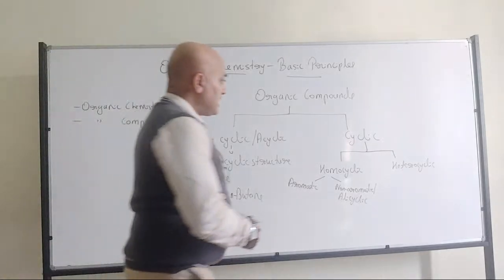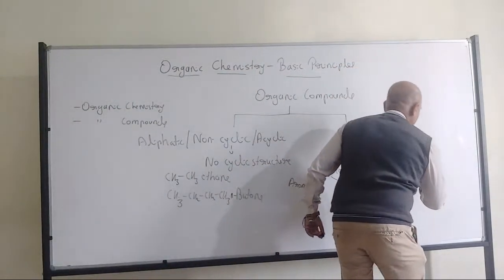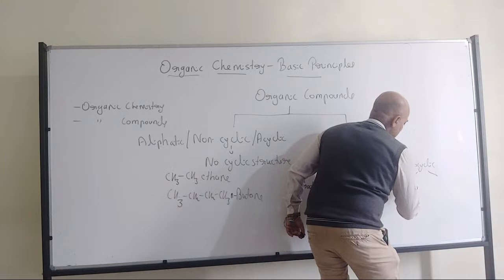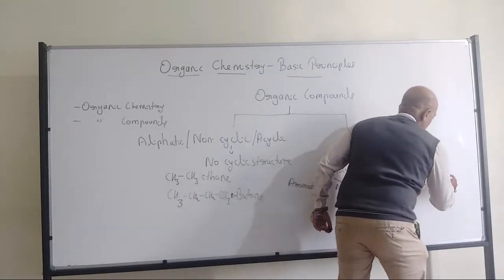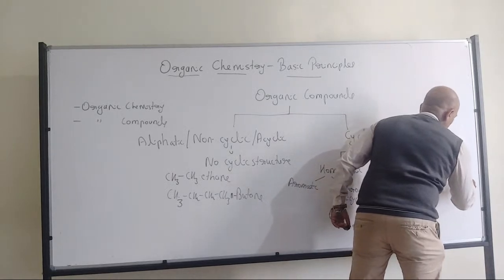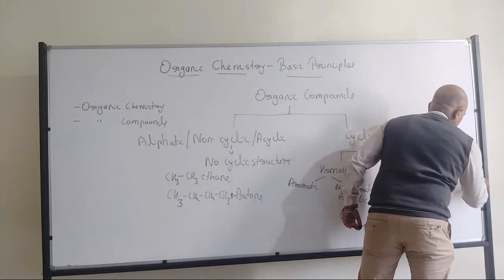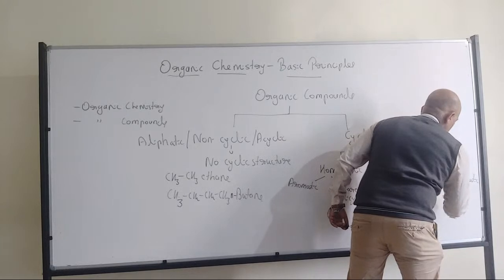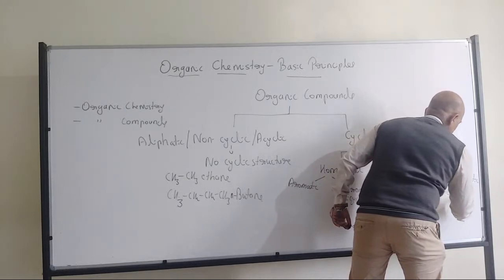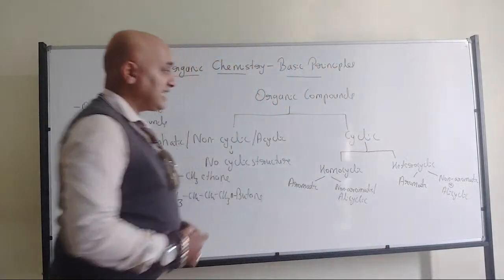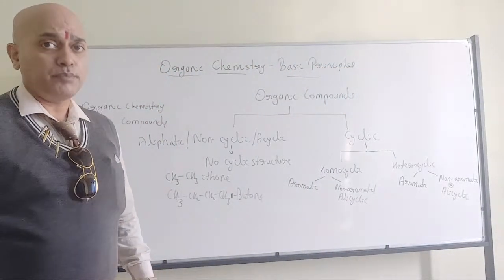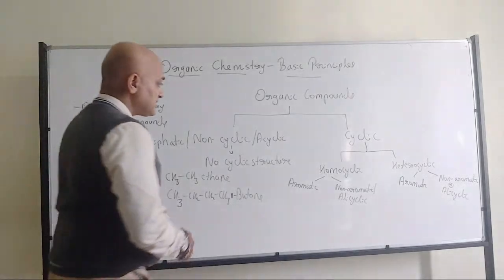The same logic is applicable for heterocyclic also, which can be classified as aromatic and non-aromatic or alicyclic organic compounds. Don't get confused.